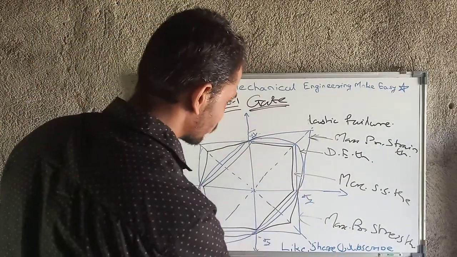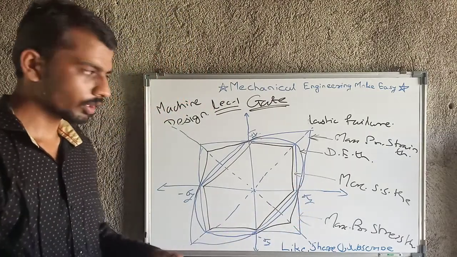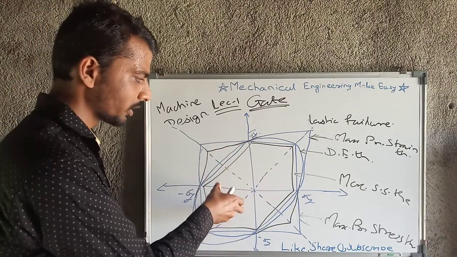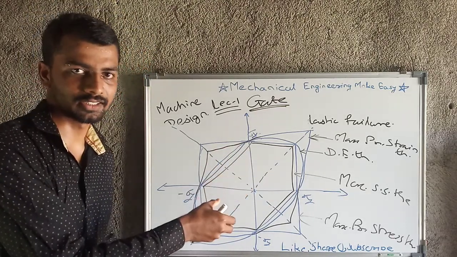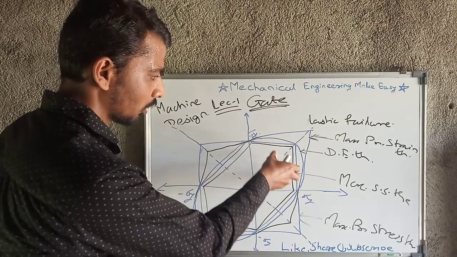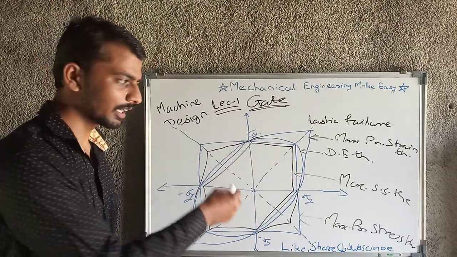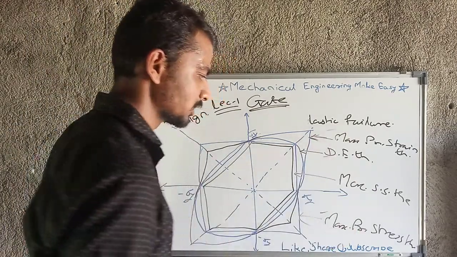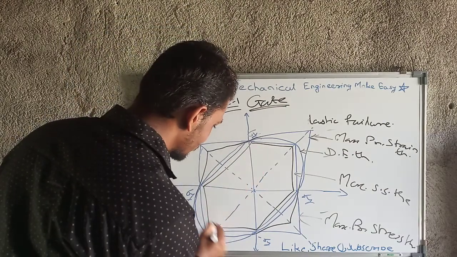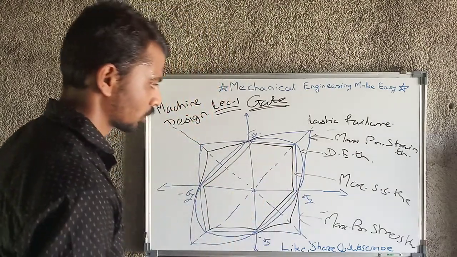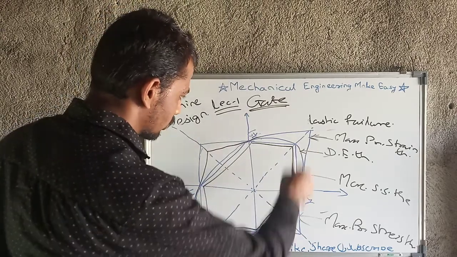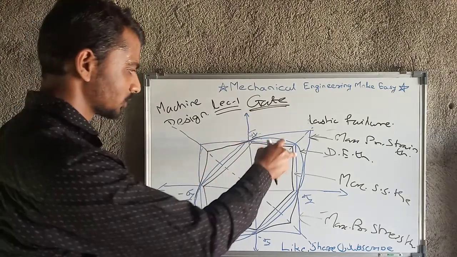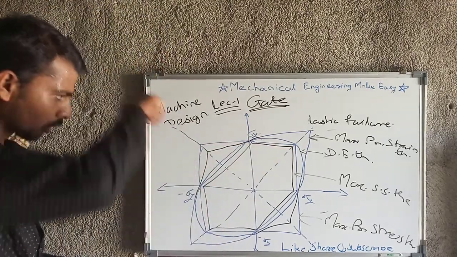The hexagon, that is the maximum shear stress theory, covers all the portion. If any component satisfies all the conditions of the maximum shear stress theory, then ultimately it will satisfy the maximum principal strain theory, the distortion energy theory and the maximum principal stress theory also, because this area is included in all the figures: in the ellipse, in the square, and in the rectangle. So this is the figure denoting all these four theories.